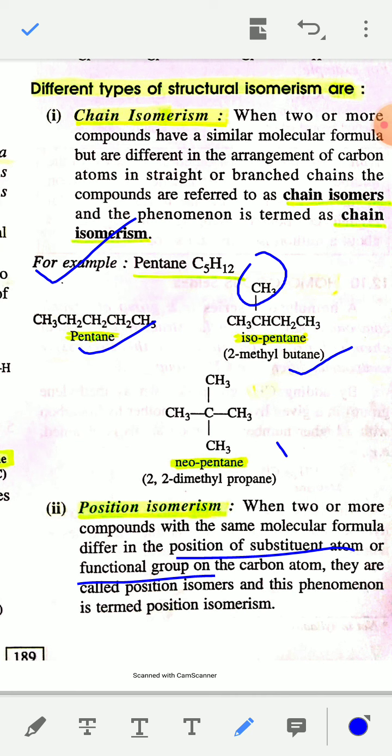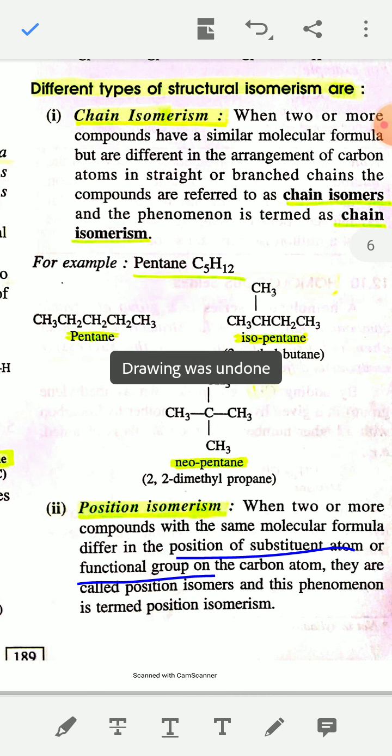And the third structure is neopentane. In this structure there are two side chains, two branchings, and this compound is known as neopentane or 2,2-dimethyl propane. These three structures are isomers of each other because they have the same molecular formula C5H12, but their chain structures are different.